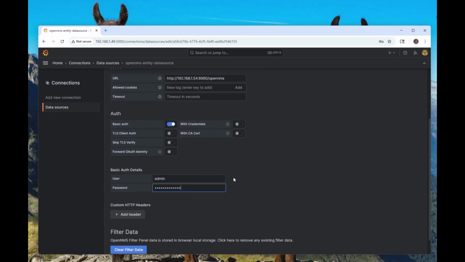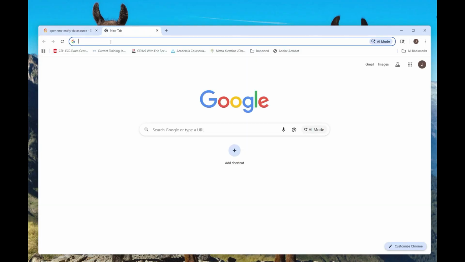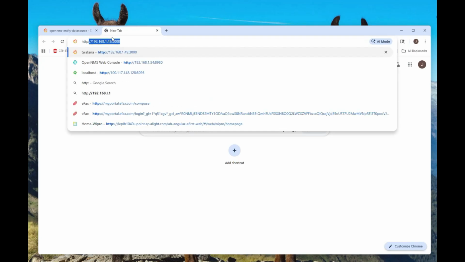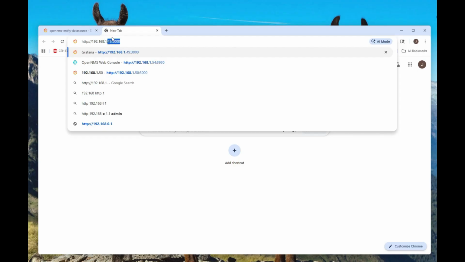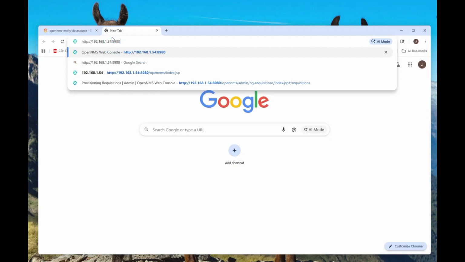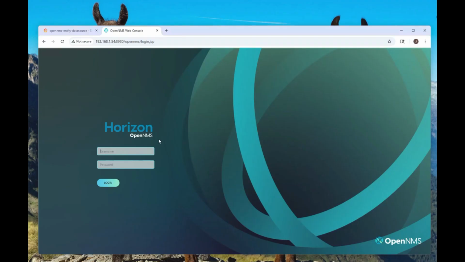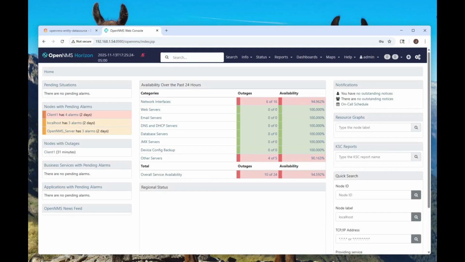And let's see. Actually, let me go over there real quick. Okay, so let's go ahead and log in here and see what my password is. Okay, so I'm logged into OpenNMS. That's what it looks like.